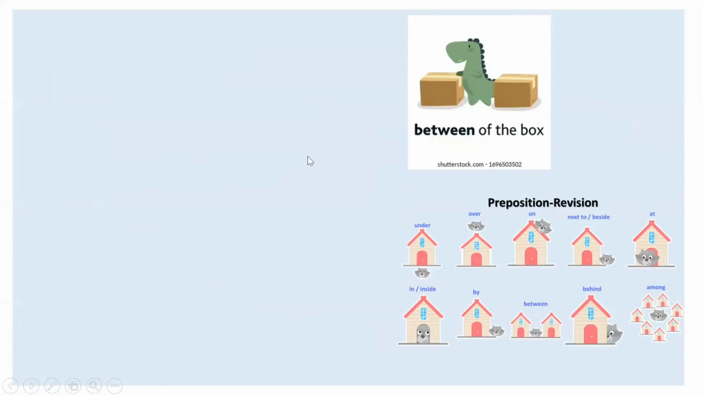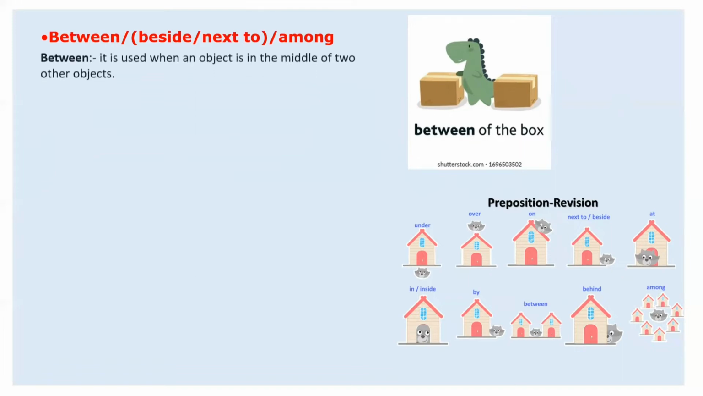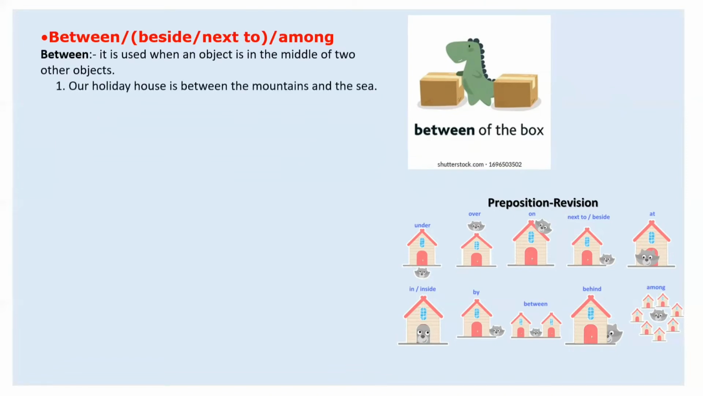Yes, the most controversial is between, because most people say if we talk about two things and the position of something in between two things, that time we use between. Yes, the middle of something. But sometimes we use between for more than two objects as well. Like here: he hid it somewhere between the back door, the shed, and the oak tree.